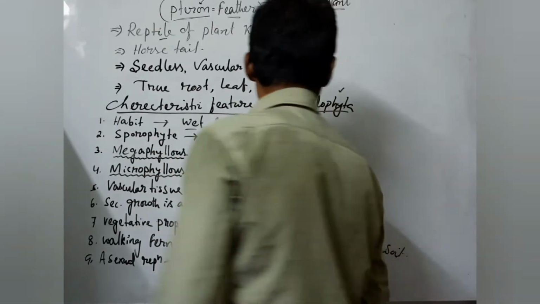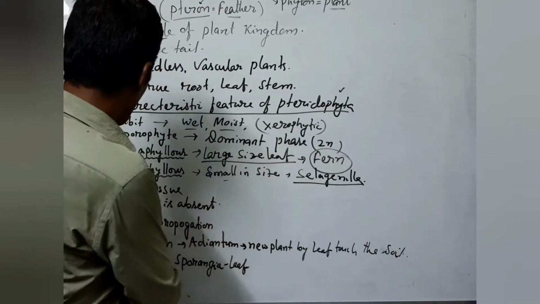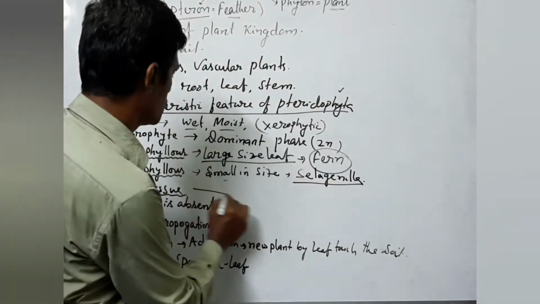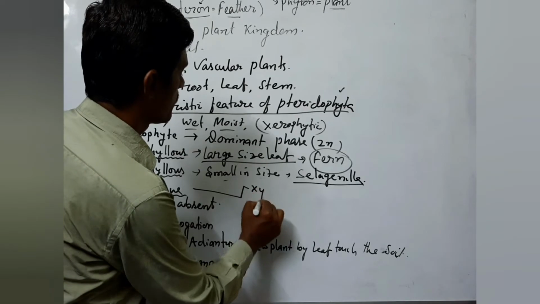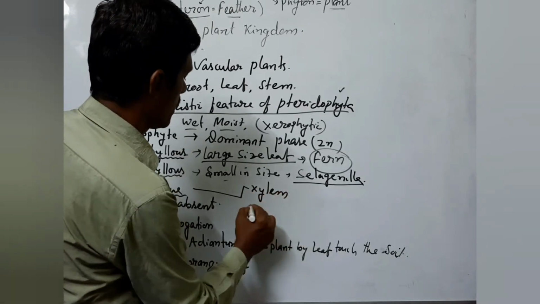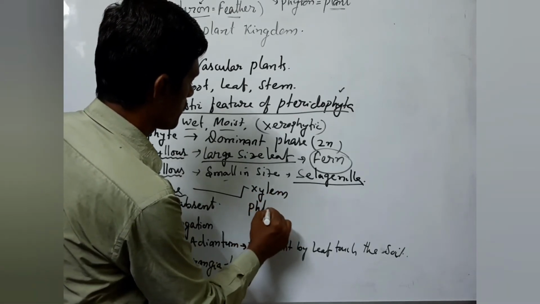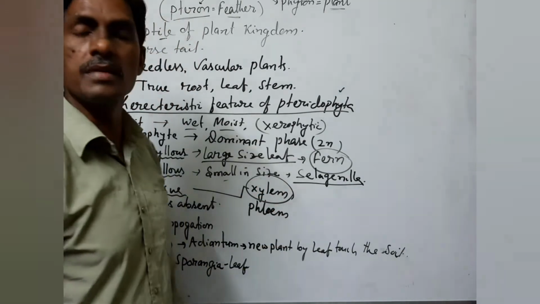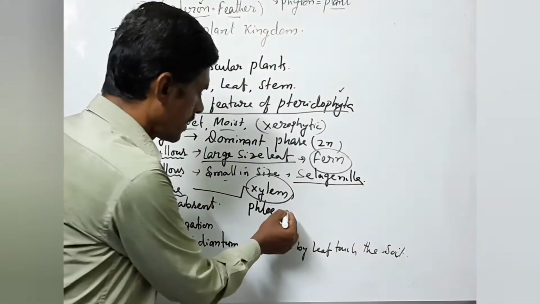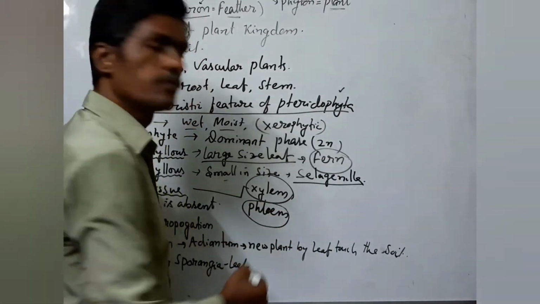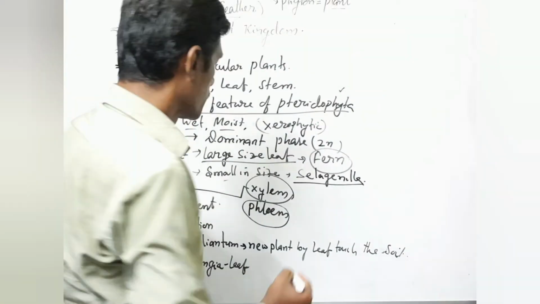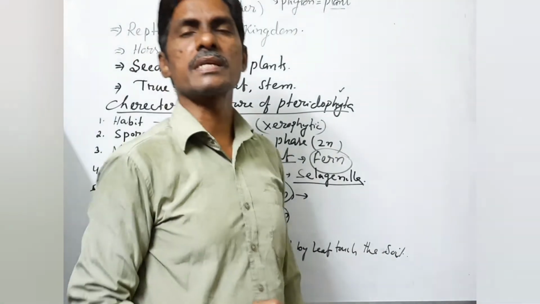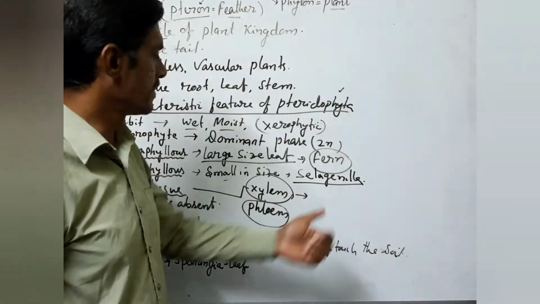Now comes the vascular tissue. There are two types of vascular tissue: one is called xylem, another is phloem. All of you know that xylem is the conducting tissue of water and minerals, and phloem translocates food materials. Now the xylem tissue consists of four elements: tracheids, vessels, xylem parenchyma and xylem fibers.